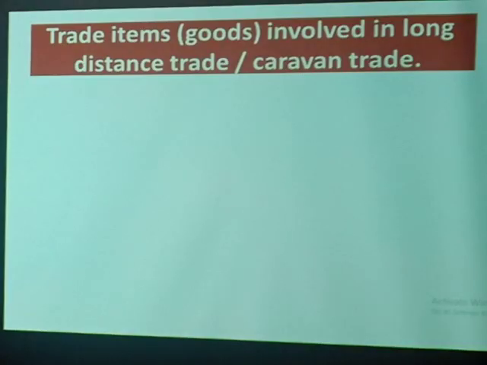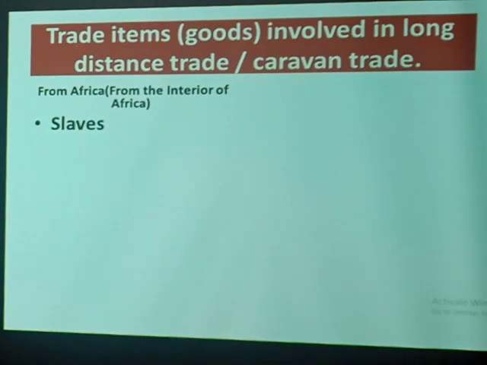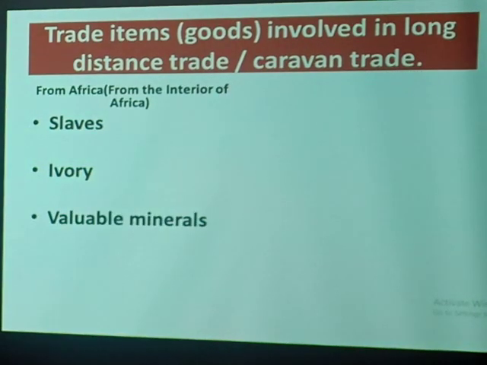Trade items or goods involved in long distance trade or caravan trade. I hope at this level we now can take long distance trade just like caravan trade. So what were the goods involved? Let's see from Africa, or from the interior of Africa. Which goods were involved? One, slaves. Another, guess what that is? Ivory. That's ivory, children. Another item, guess what's that? Valuable minerals like gold. And the last one here is animal hides and skins.